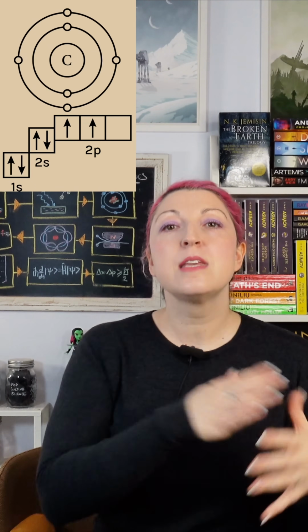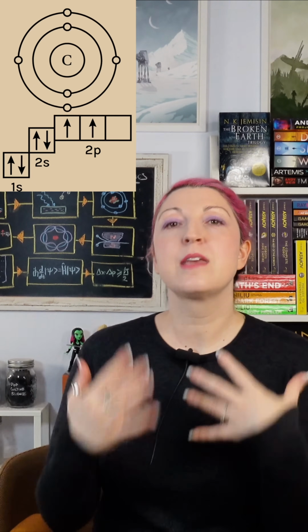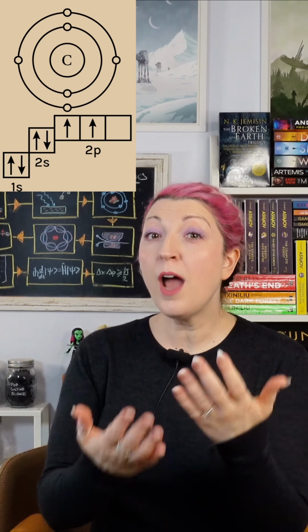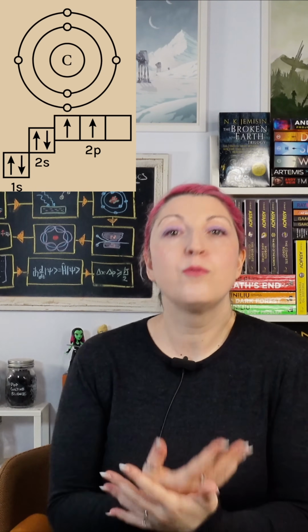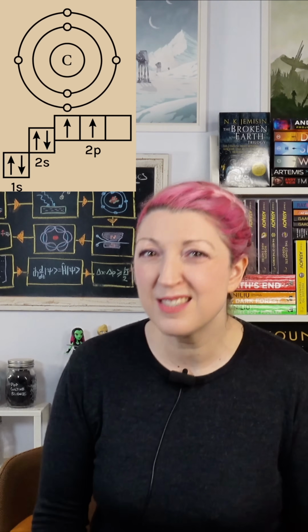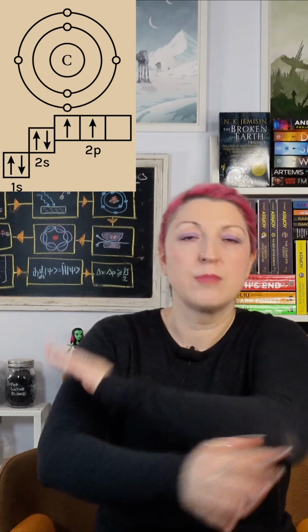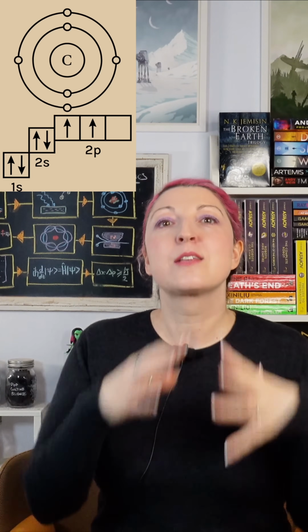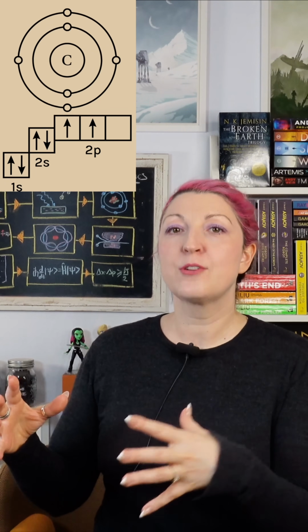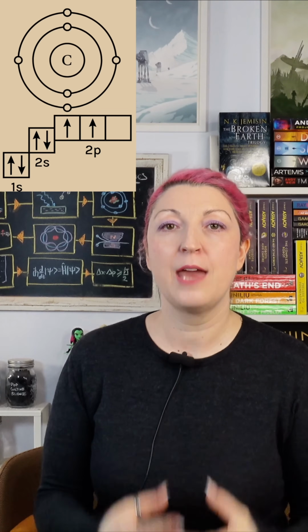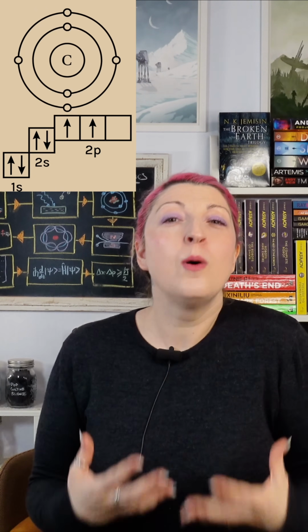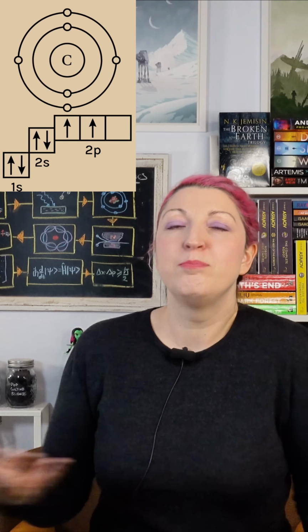This creates the electron shells that give elements their chemical properties, and it's why hydrogen acts differently from helium, why carbon can form complex molecules, and essentially why chemistry exists at all. So without the exclusion principle, every electron in the universe would just collapse down into the same lowest energy state, so there'd be no atomic diversity and no life.